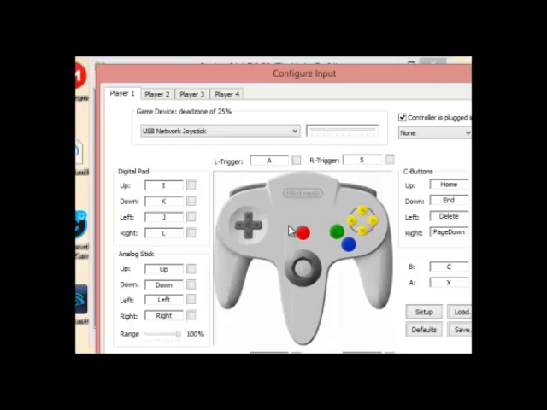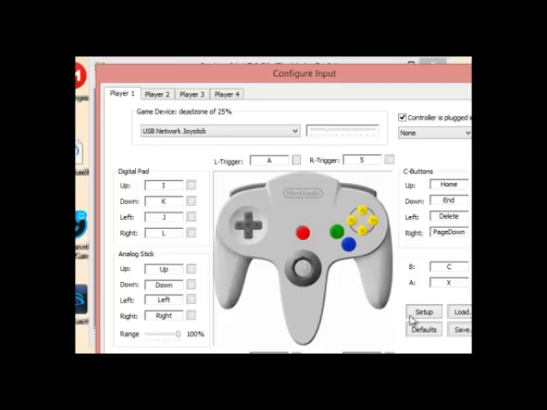And then we need to configure our joystick. Here is the digital pad. You know, all the different options have a special name. The digital pad is that. The analog stick is that. The C buttons are these four yellow buttons. The B button is the green one. The A button is the blue one. The start button is the red one. The L trigger, R trigger, and the Z trigger is under the analog stick.